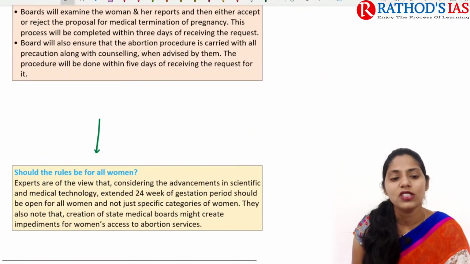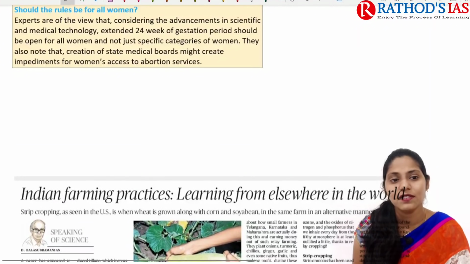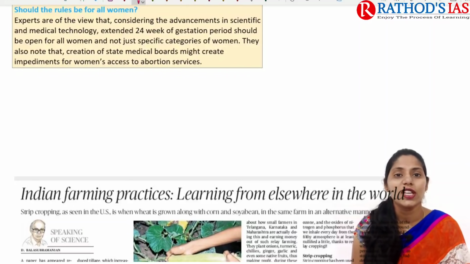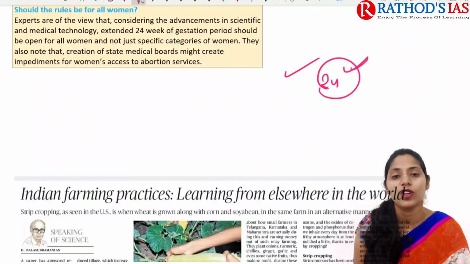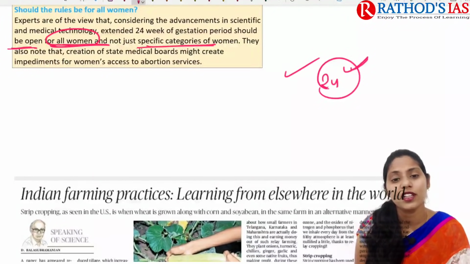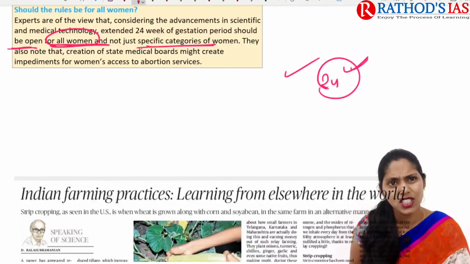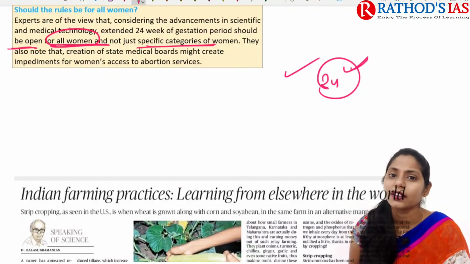And now let us try to see whether this is applicable for all the women or not. So experts are mainly saying that, considering the advancement in scientific and medical technology, the extended pregnancy limit up to the 24th week of the gestation period should be open for all women. For all women it should be open, not just for specific categories of women. So this is the thing which is mainly said here, and I hope it is very much clear.